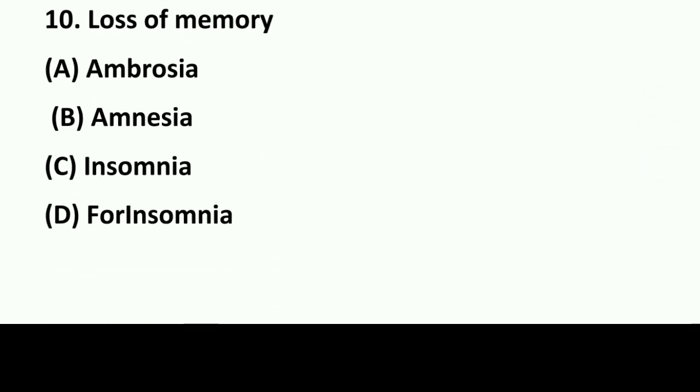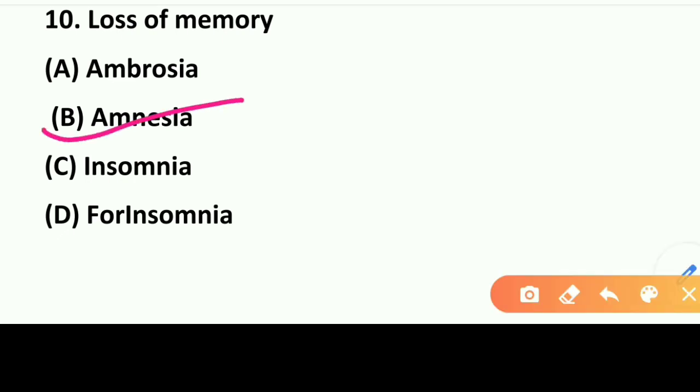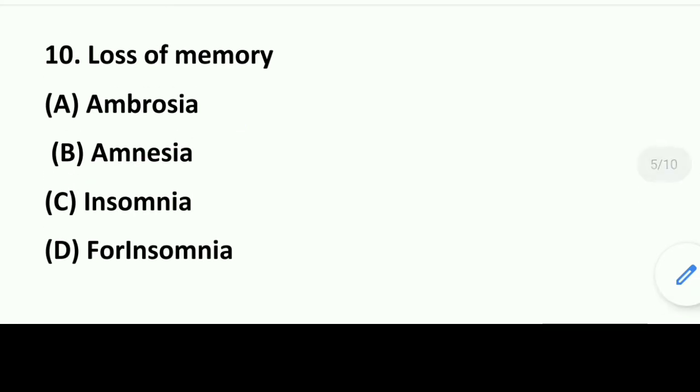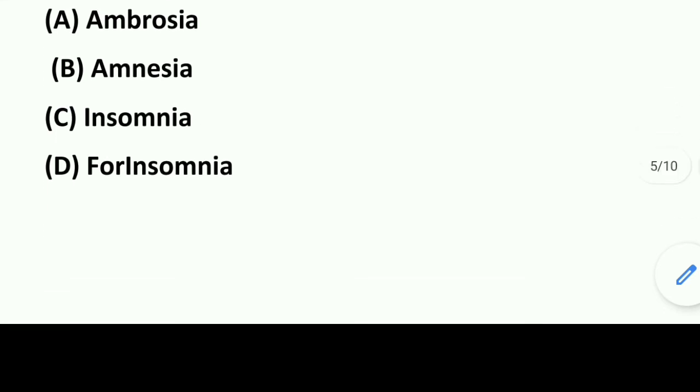Option A ambrosia, option B amnesia, option C insomnia, and option D falsomia. So what is the answer here? The answer will be option B, amnesia. Loss of memory is called amnesia. If we talk about the other options, ambrosia, what does it mean? Ambrosia means a very pleasant taste or smell of a thing. We generally call it nectar of immortality. And option C, insomnia, means inability to sleep, the disease where one cannot sleep at night.